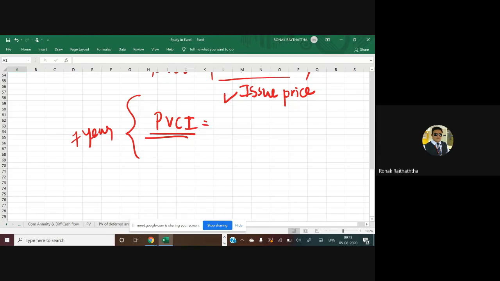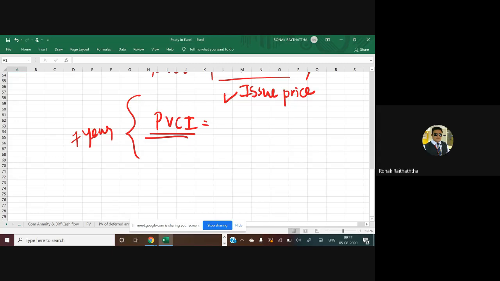And loan cannot be irredeemable. Loan cannot be like for the unforeseeable future I want to issue the money. No. ऐसा कोई फ्रेंड भी आपको आके बोलेगा ना कि तुझे मुझे अनफोर्सिएबल फ्यूचर के लिए लोन देना है, तो आप उसको भगाओगे. There has to be a specific period for the bond, right?